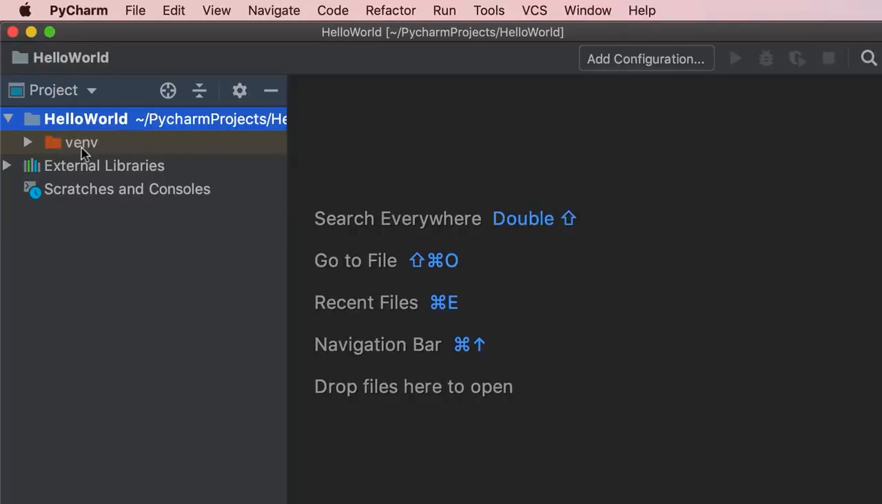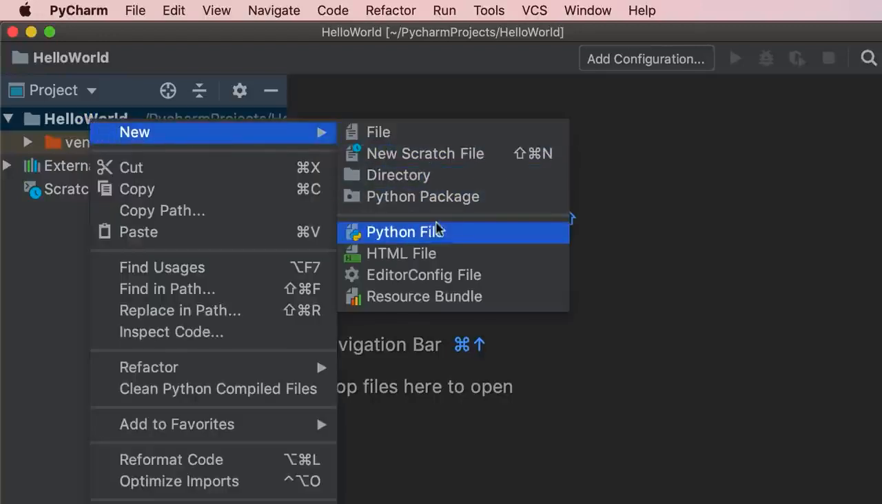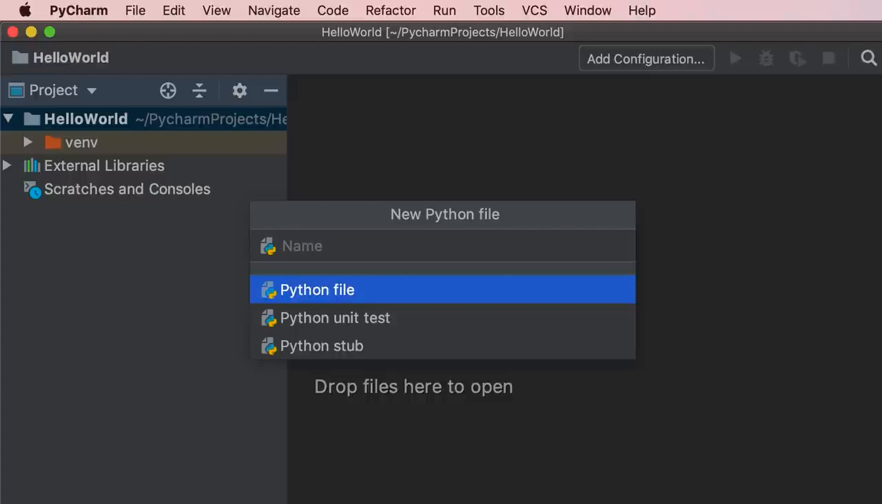Currently, we have only one folder inside this project, that is venv, which is short for virtual environment. We'll talk about virtual environments in the future. So currently, we don't have any Python files inside this project. A real application can consist of tens or hundreds or even thousands of Python files. So let's right-click on the project name and go to New Python File. We're going to call this file app.